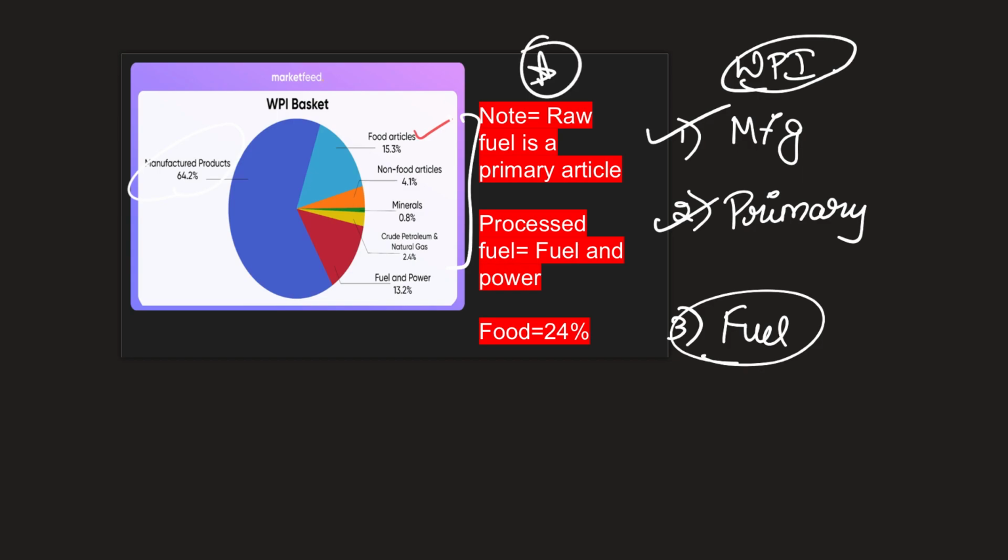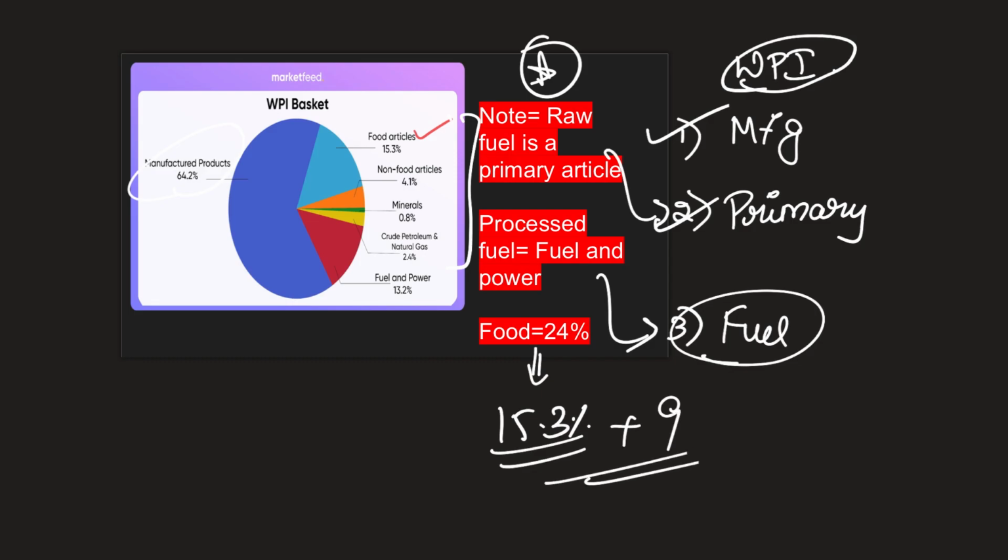However, there is an important point that you have to note. Crude oil or raw fuel is considered to be a primary article, that is under this. And processed fuel, that is refined petroleum, comes under this component, fuel and power. Now, why is it important? Let us understand. But also remember that within manufactured products, you will also find food items like packaged foods. Apart from the 15.3% of food articles that you find here, there is also up to 9% of packaged foods within the manufactured products, together constituting around 24% for food items.